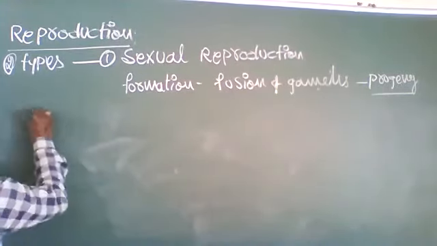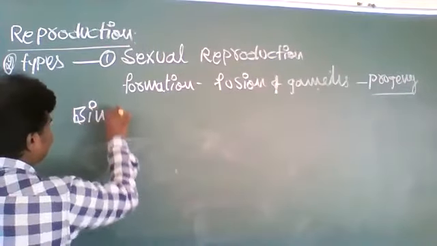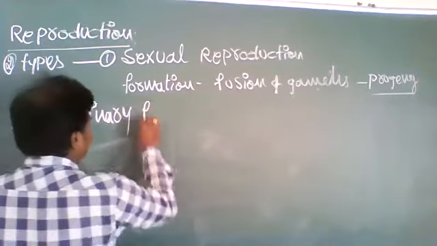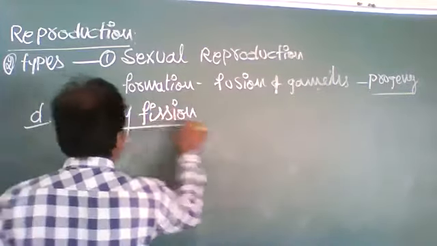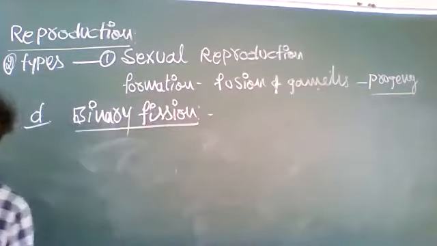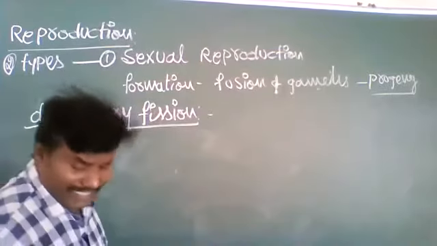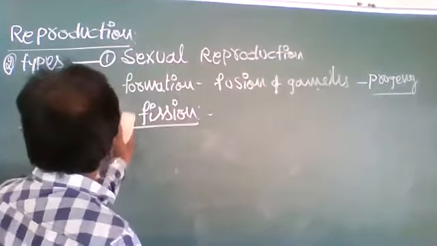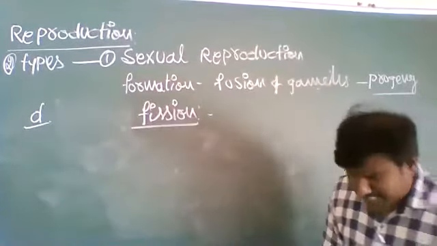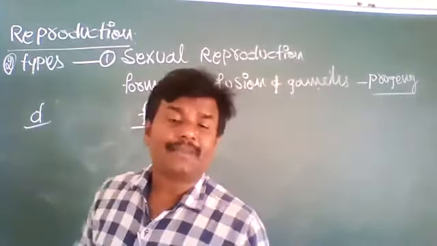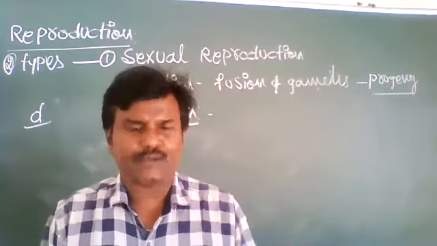Next, D. Binary fission. Actually, if you look in detail, it is called fission. Fission means splitting of the parental organism into several parts.